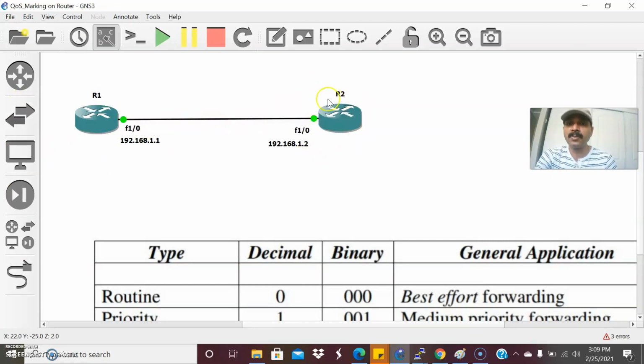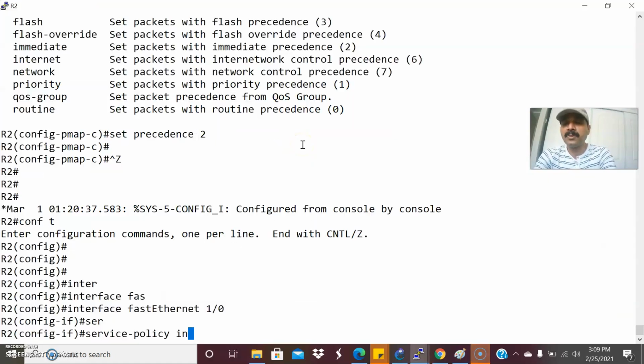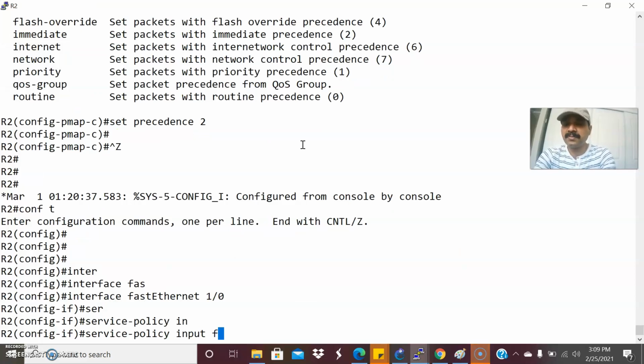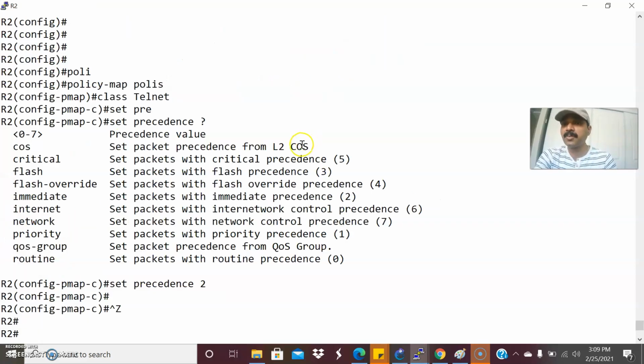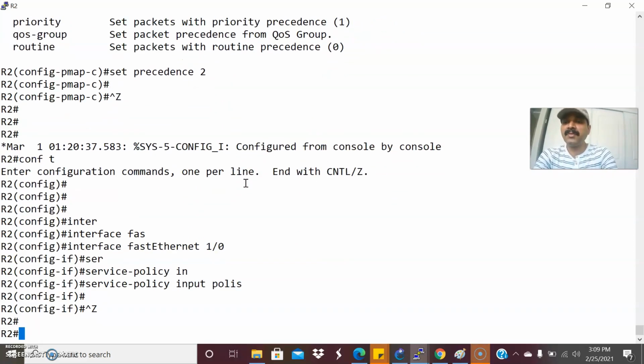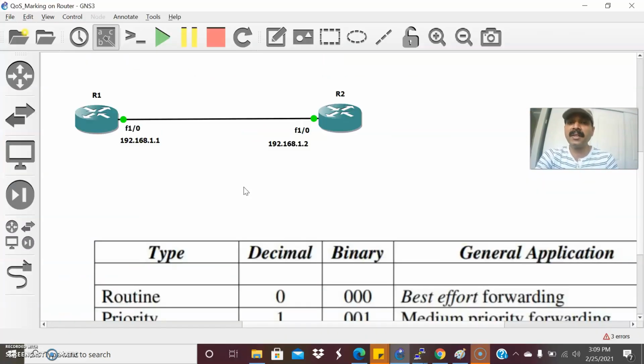So I'm going to create a telnet class for these R2 telnet commands. R1 is going to telnet to R2. Let us make it inbound, so that's the reason for service policy input. Then we have to create the interface. First, create the policy name. The policy name is police, right? Then after that, let us create the telnet command.